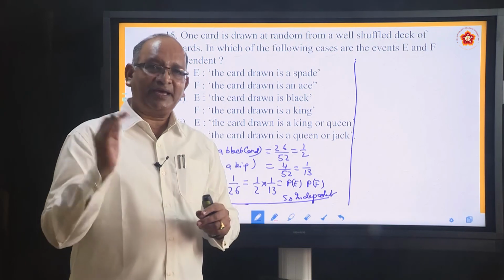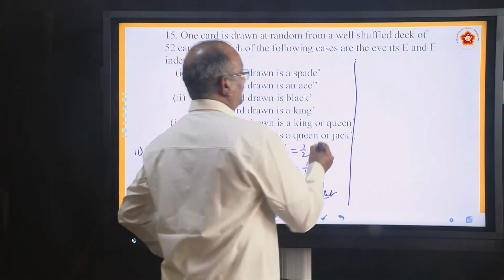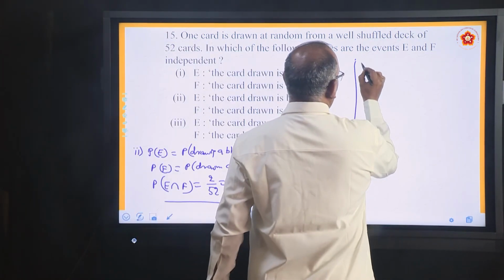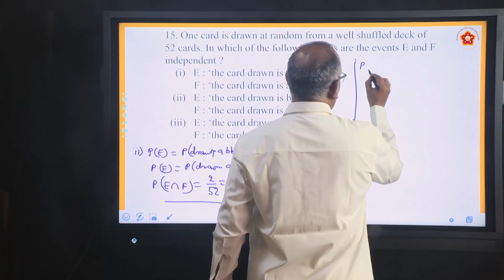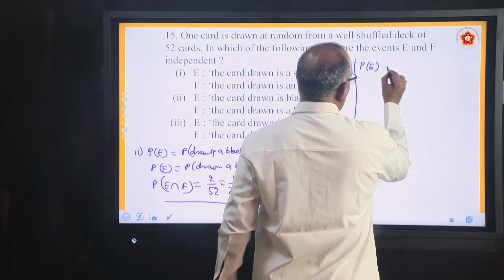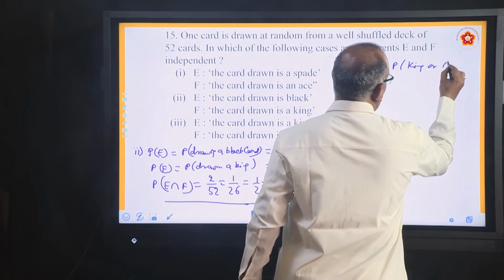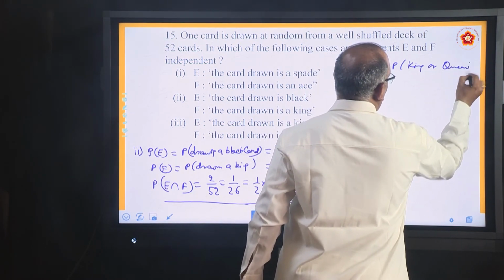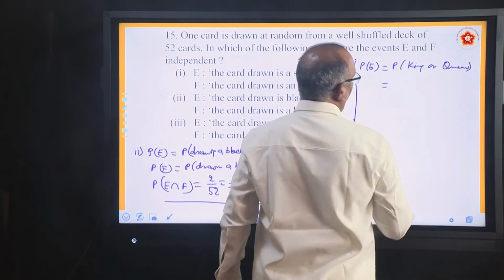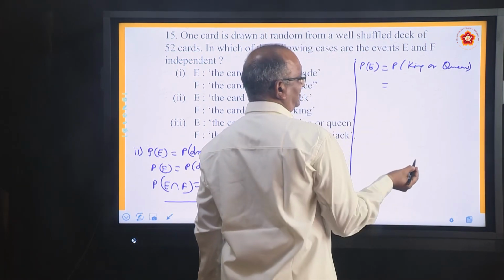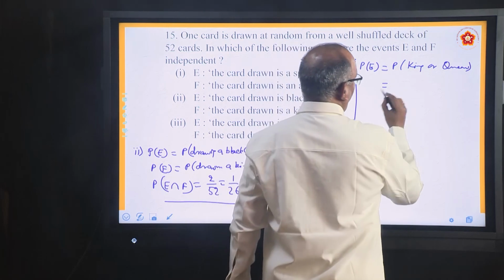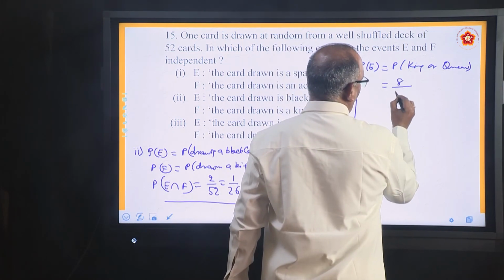Probability of drawing a king or queen. First you assume that it is A, P(E). What is P(E)? Probability of king or queen. Okay. So it is 8 by 52.